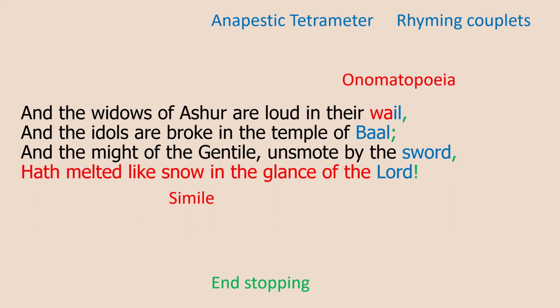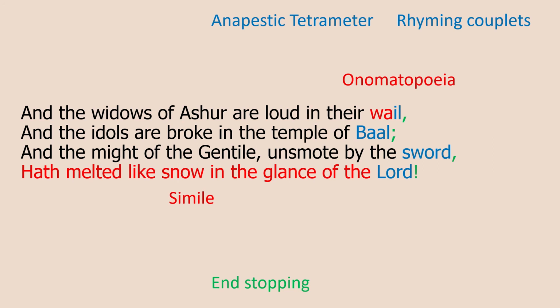Now there were 185,000 dead soldiers, so we can assume there's about 185,000 wives, mothers, sisters who are mourning their dead relatives. And if you have 185,000 people all crying, that is a huge noise. That is definitely a wail. And that's a very onomatopoeic sound that Byron has used to try and evoke that sense of noise and loss and misery in the Assyrian people.